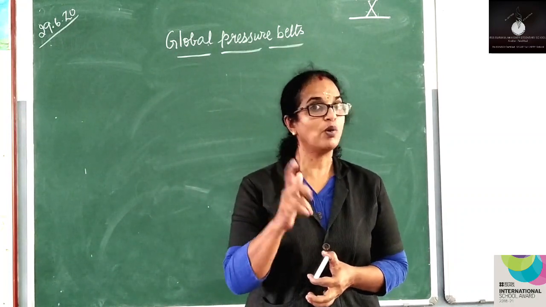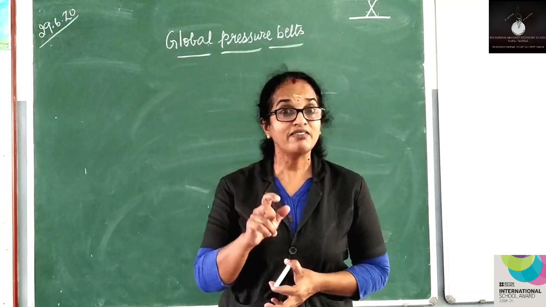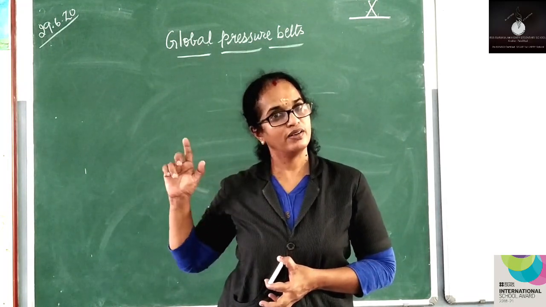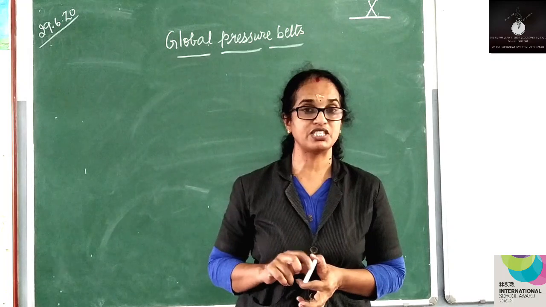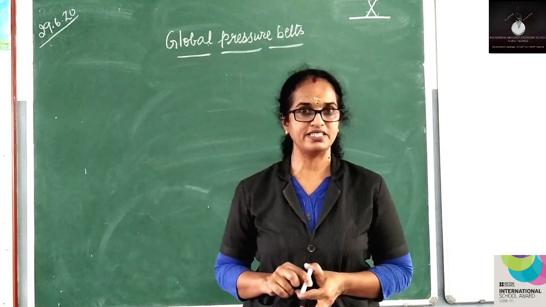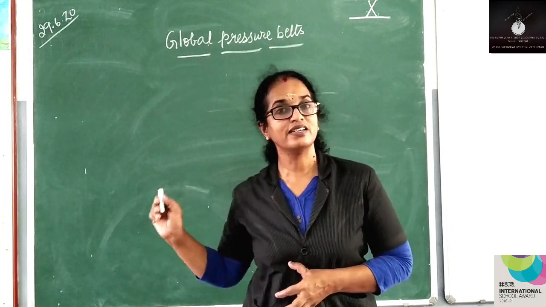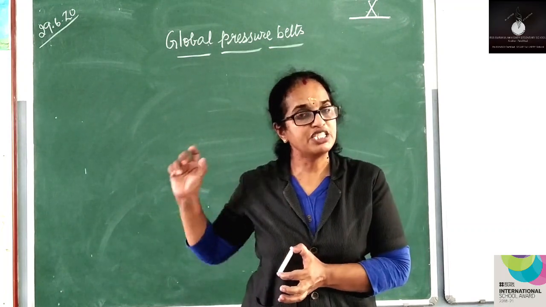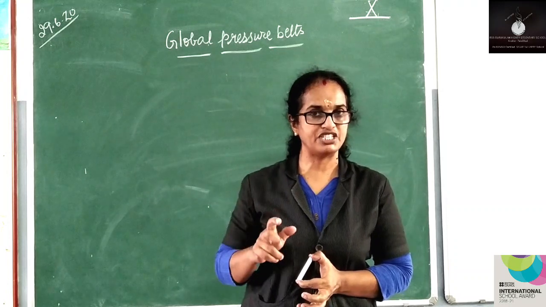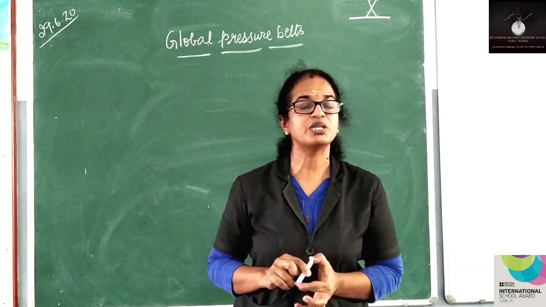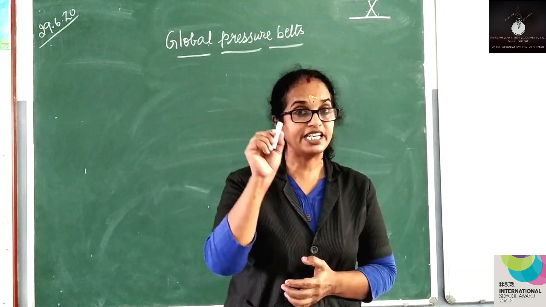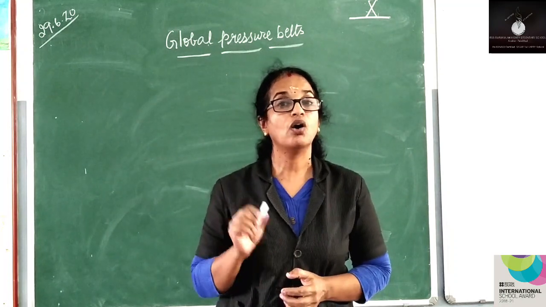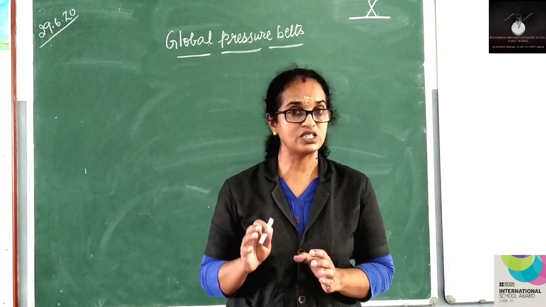One more point you can say: the level of mercury at the normal average atmospheric pressure is 76 centimeter, and at that particular temperature, the atmospheric pressure will be 1030.2 hectopascal or millibar.